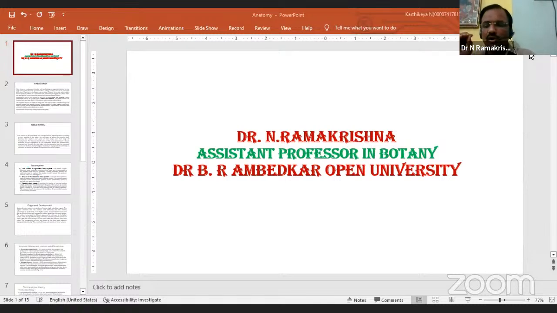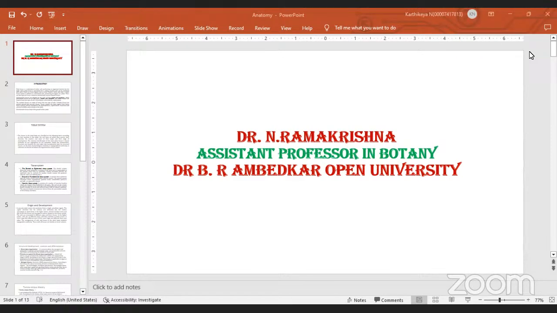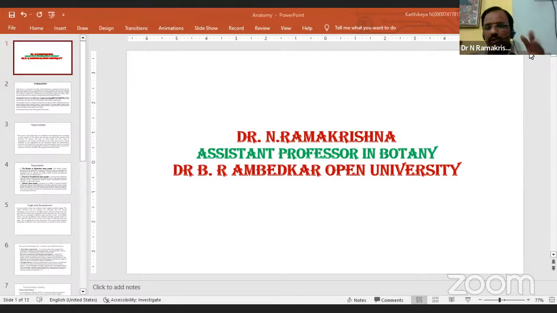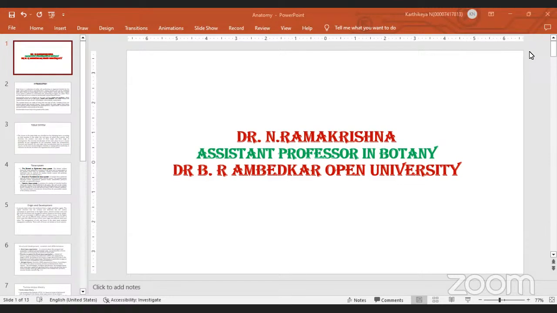On the basis of the origin and development of initiating cells, the following three classes of meristems have been recognized. Number one is promeristems, which is primary. Second is primary meristems, and third is secondary meristems. So this is the origin of meristematic tissues.